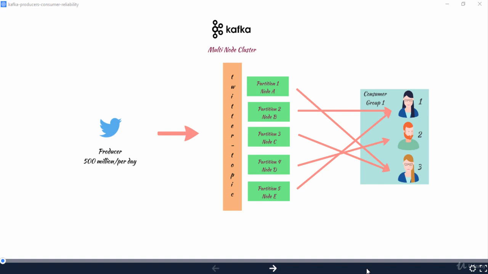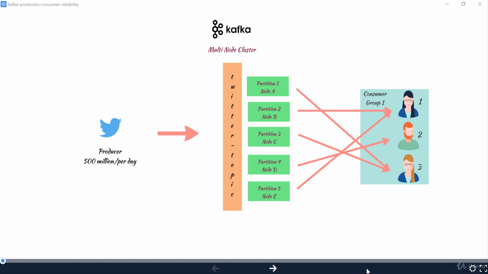Also, producers are efficient. Instead of pushing one message at a time, producers push messages to Kafka in batches, either at a specific interval, say every 10 milliseconds, or once the message size reaches a specific limit, say 64 KB. This way, we have few I/O operations hitting the Kafka cluster. In our case, the Twitter service is our producer, publishing the tweets to our Kafka cluster. Since the Twitter service is pushing messages to Kafka, it has to be written with the Kafka API. We will see how to write a producer and consumer in Java in the upcoming lessons.